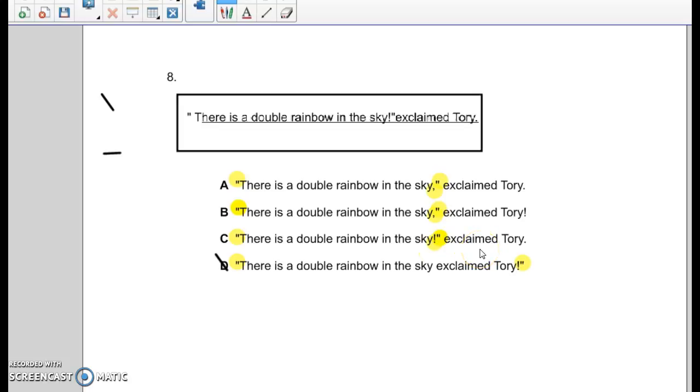Well, exclaimed means that she yelled it. So we would not use periods. We can automatically get rid of A and B. The correct answer is C. This thing is so weird. And look at it. It matches exactly what we did up here when we used our steps. So we know we're right.